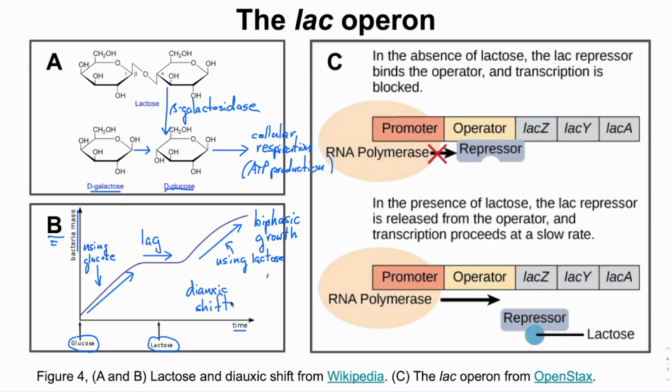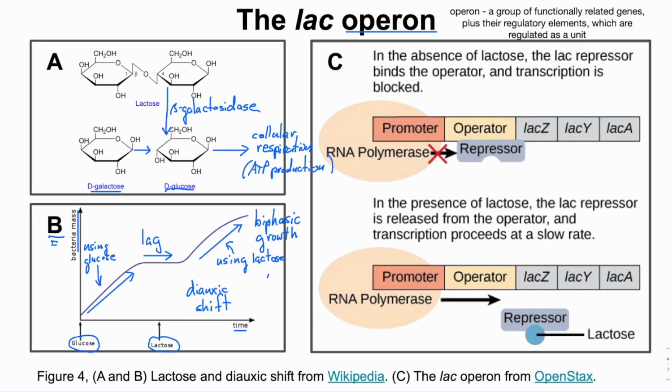Before we can discuss the gene regulation underlying diauxic shift, we have to learn a little bit about the organization of genes in prokaryotes, which can be different than eukaryotes. Many genes in bacteria are organized into operons, a group of related genes plus their regulatory elements that are regulated as a single unit. Let's take that one at a time. The lac operon contains a set of related genes called lacZ, lacY, and lacA, which all play a role in lactose metabolism.